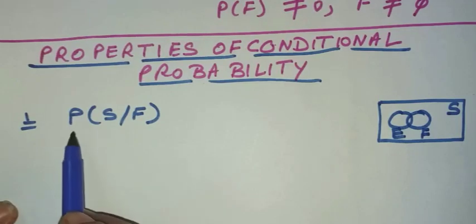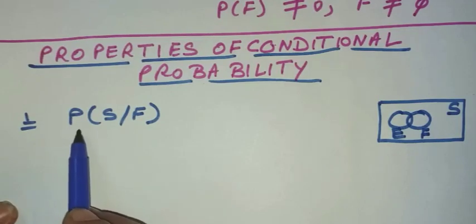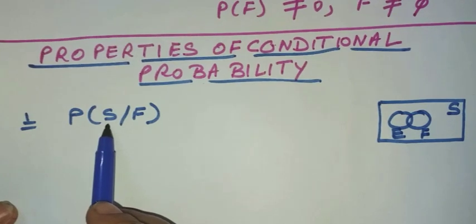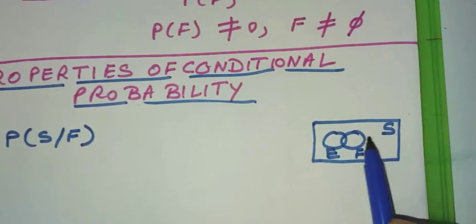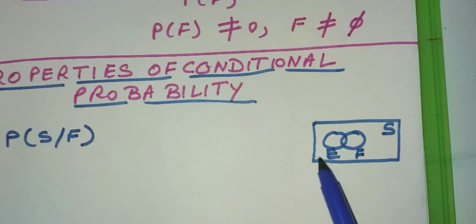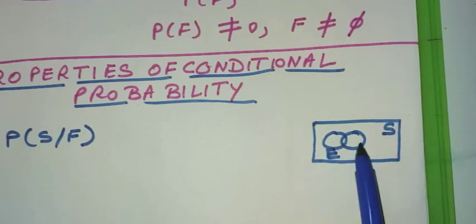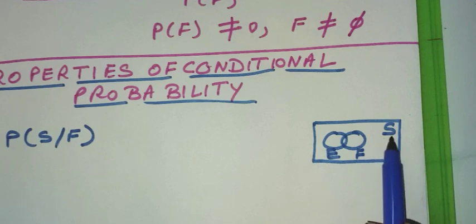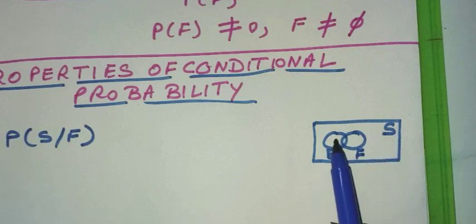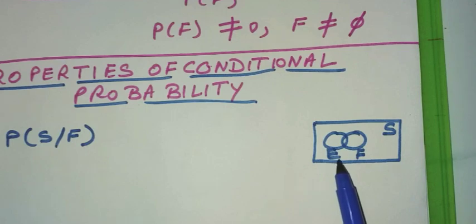First property, let us calculate the conditional probability of S by F. S means the sample space. So now let us recall our knowledge of sets. Sample space acts as a universal set, and E and F are all sets which are contained in S. So all the definitions of sets are applicable to sample space and events.